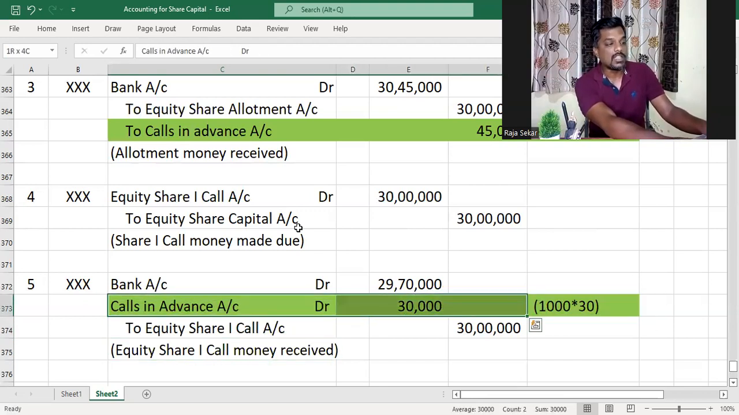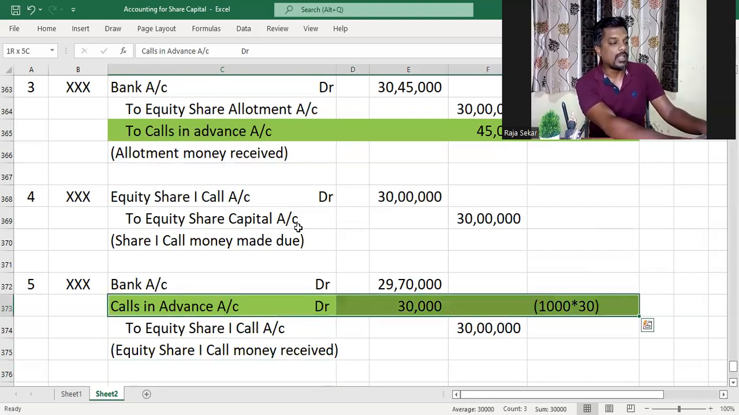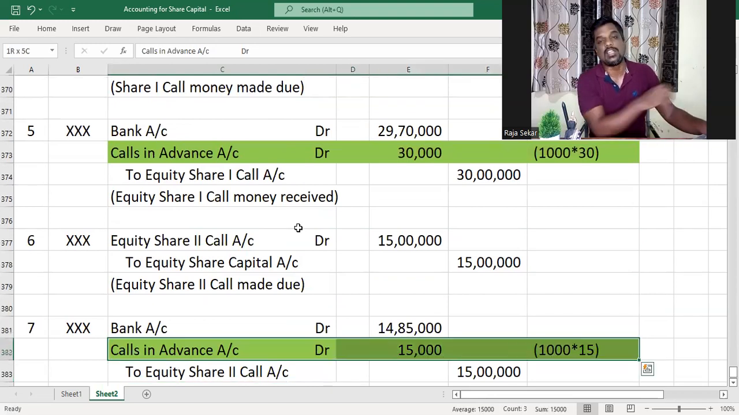That calls in advance account will be debited because calls in advance is a liability when it was created, and now it is reducing as we are setting it off against the amount due, and so that will be debited here. And then again, we made second call due for all the shareholders, and we'll set off the remaining amount due from Karthi along with second call.